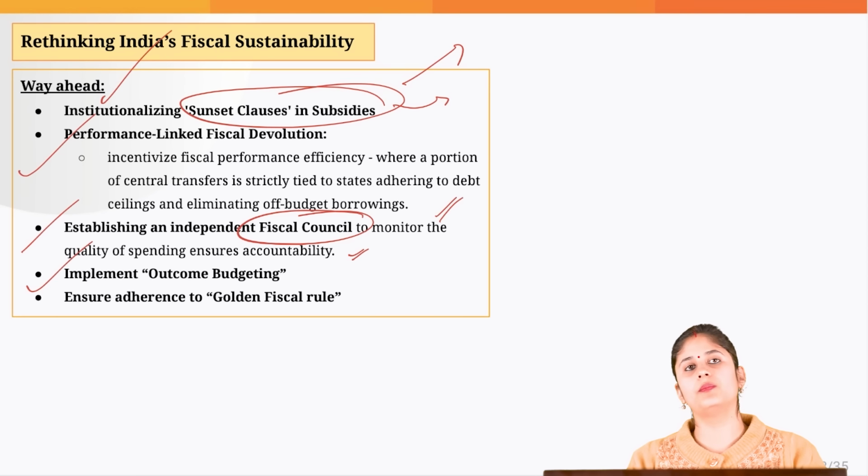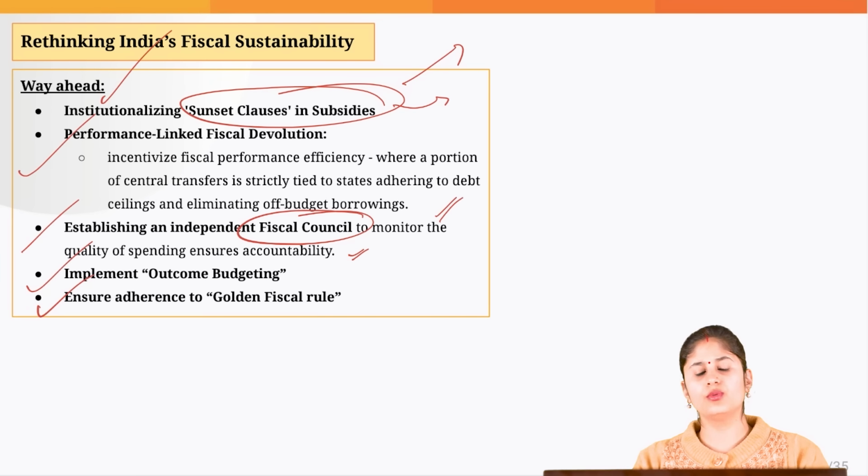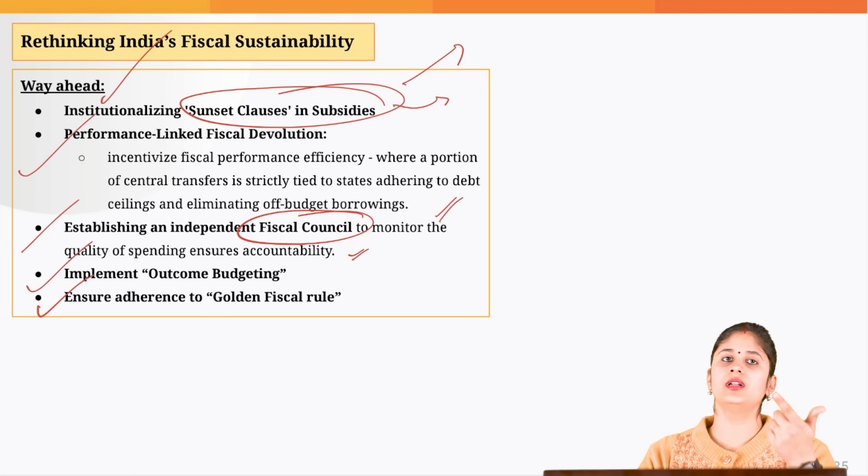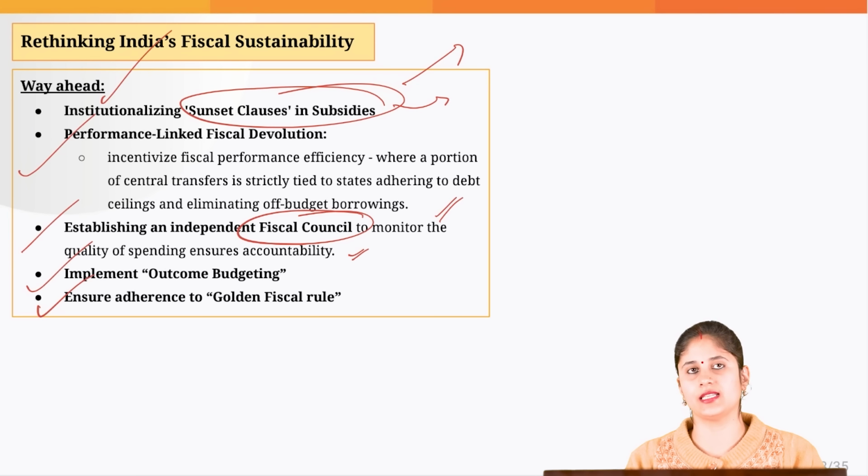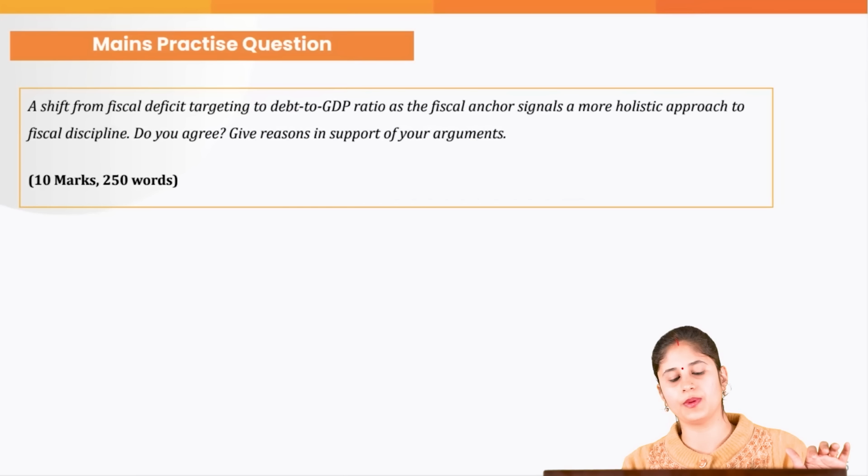Then we need to implement outcome budgeting to ensure value for money. And we need to adhere to the golden fiscal rule. That means whatever borrowing you are doing, that should be used for capital expenditure. That would help us improve debt sustainability. That's all that we need to know with respect to this particular topic.